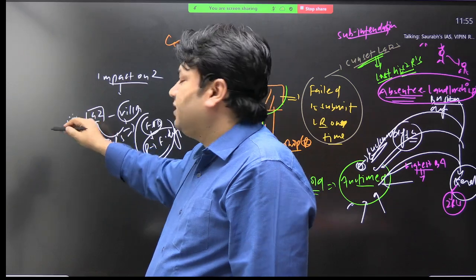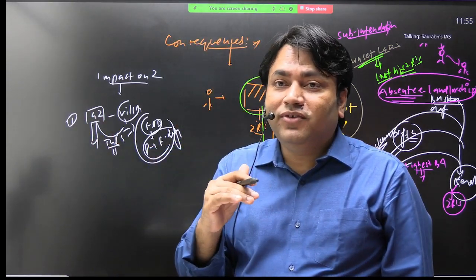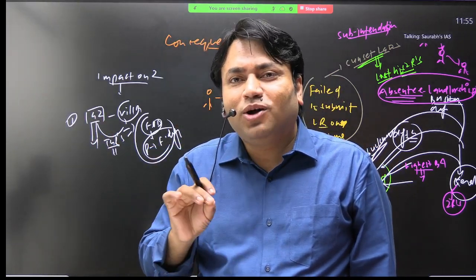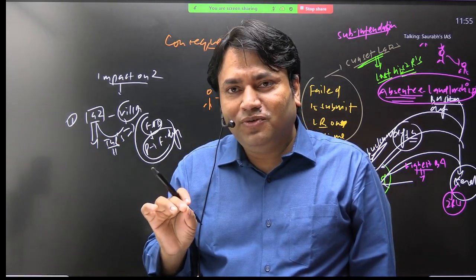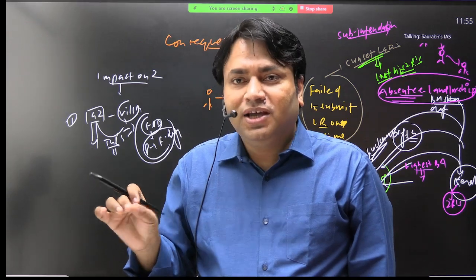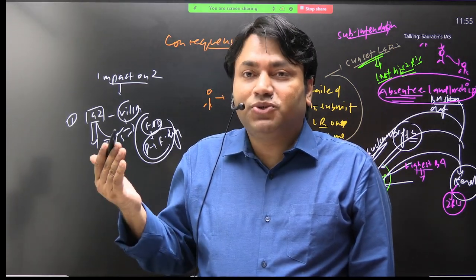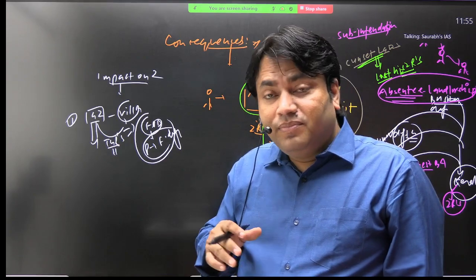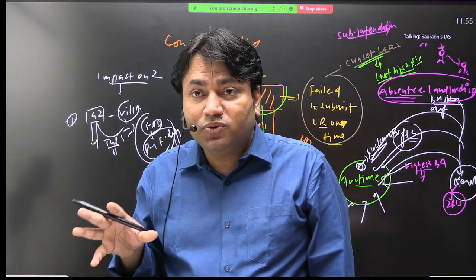If there is famine and drought, you will give relaxation. You will not collect the land revenue in a forceful manner. You will not use coercive methods to collect the land revenue. आप बल प्रयोग नहीं करोगे, जबरदस्ती वसूल नहीं करोगे.